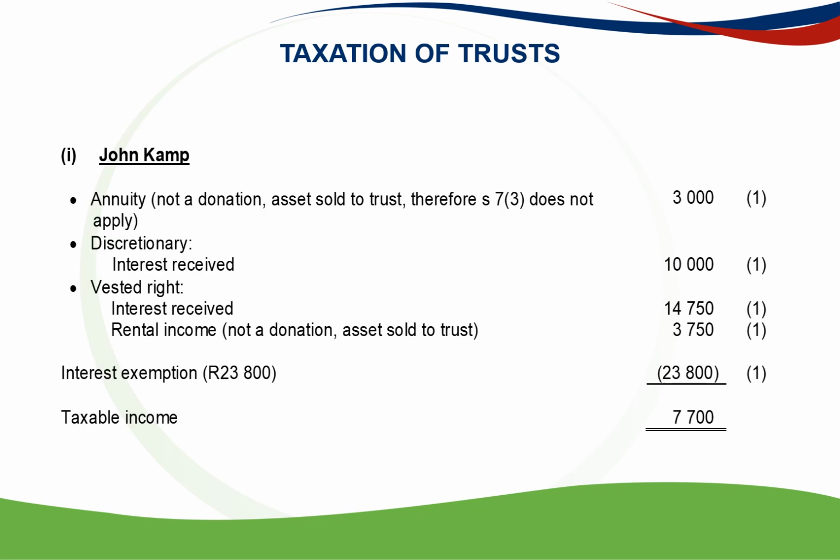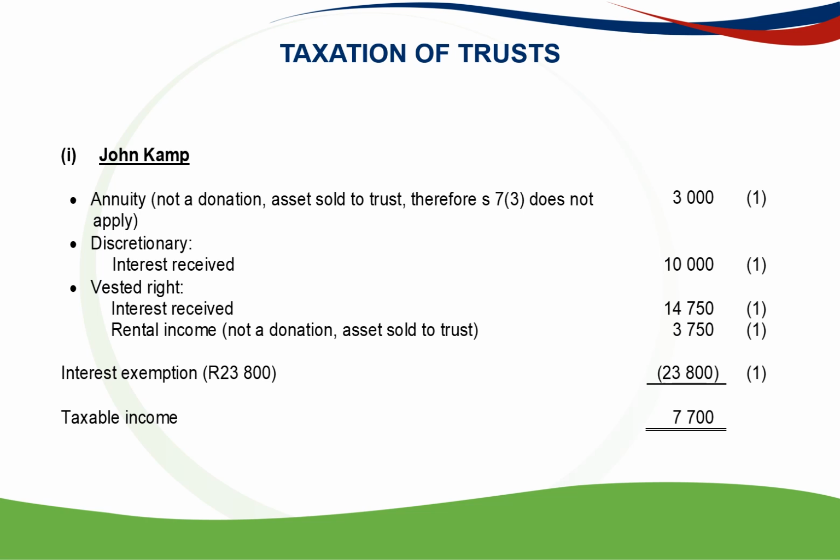So now we look at John Camp, the minor of 15 years old, still going to school. So he receives an annuity from the rental income of 3,000 Rand. So Section 7.3 does not apply, like I said, because B.R. Camp did not donate the block of flats to the trust, but sold it to the trust and earned a reasonable interest rate on the loan.